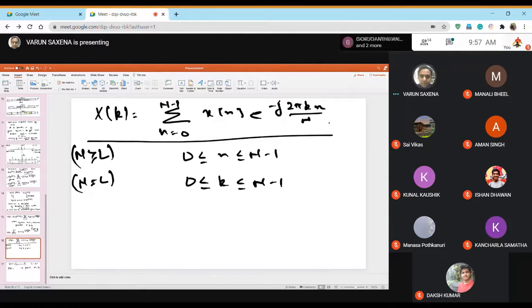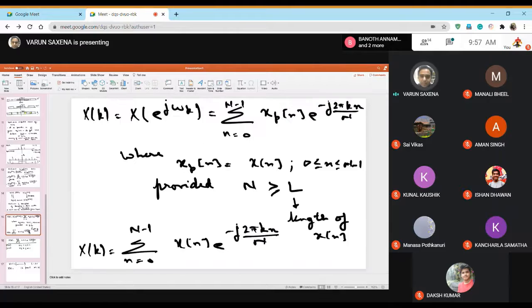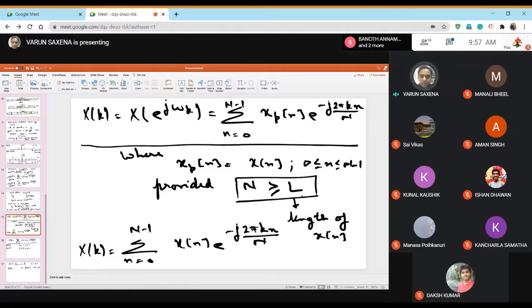It won't hold, because fundamentally DFT is this. But this DFT is of no use to us so long as this condition is not satisfied. You can evaluate a DFT using any number of sample points given a certain x[n].